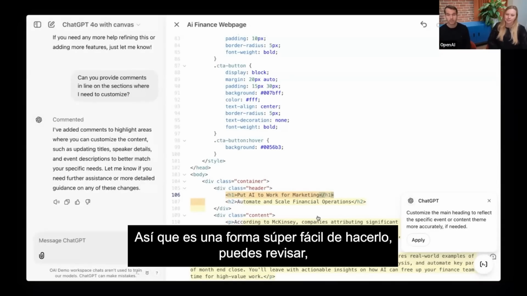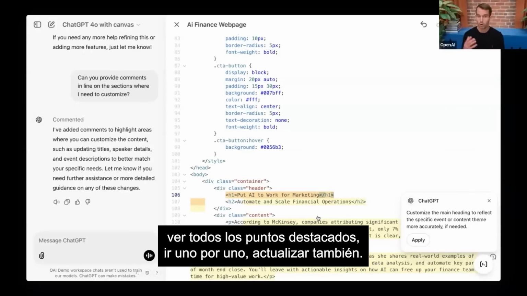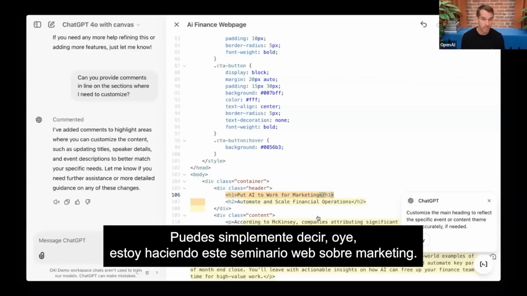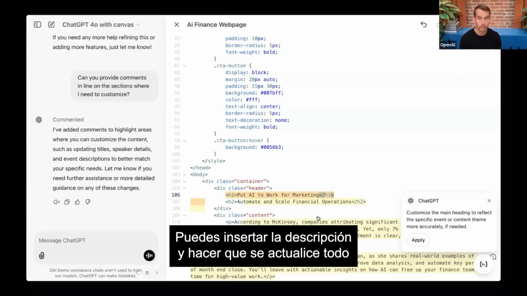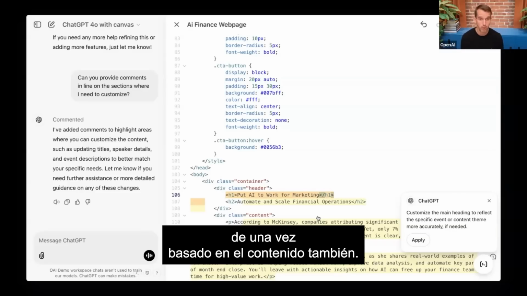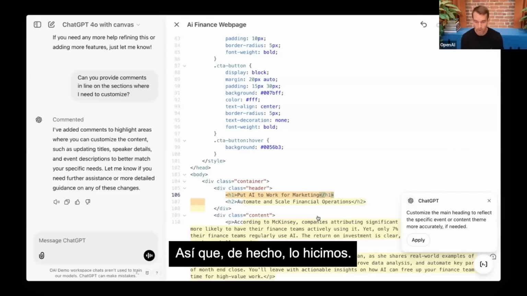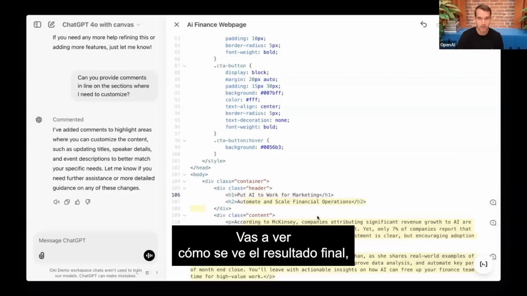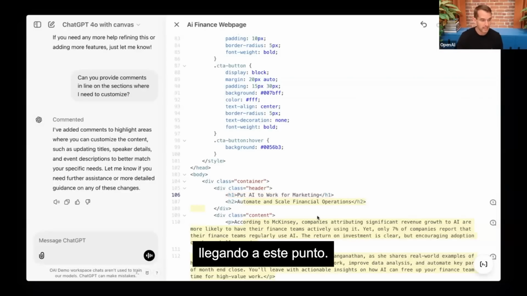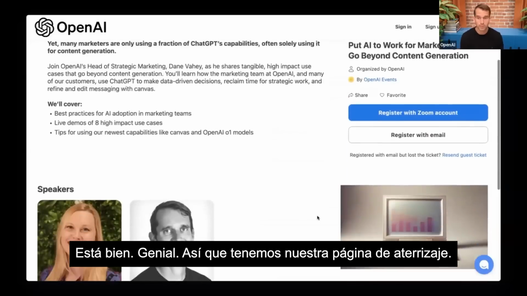So super easy way you can go through. You could actually go through, look at all the highlights, go one by one, update these as well. You could just ask ChatGPT to say, hey, I'm doing this webinar for marketing. You can drop in the description and have it update the whole thing for you at once based on the content as well. So we actually went ahead and did that. We created a landing page. So we want to show you what this final result looks like as we get to this point. Okay, cool. So we have our landing page.